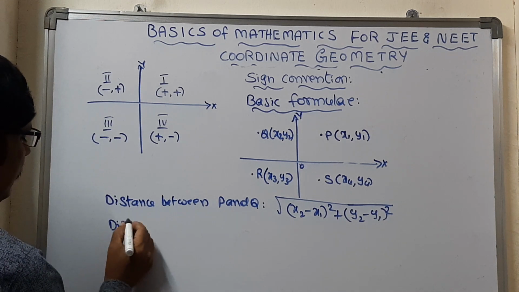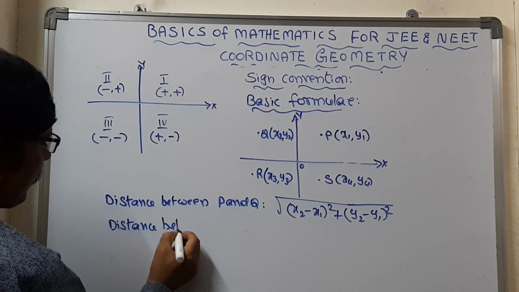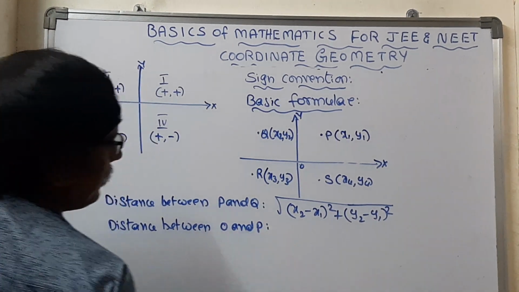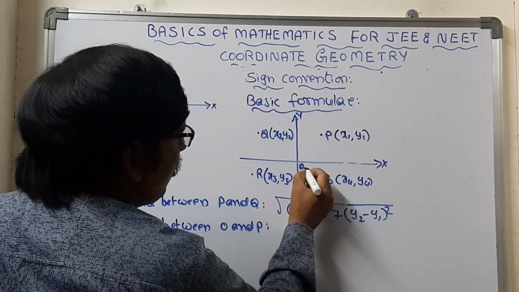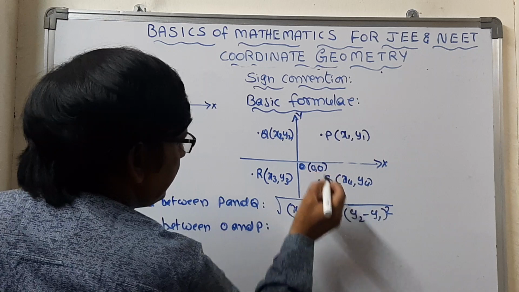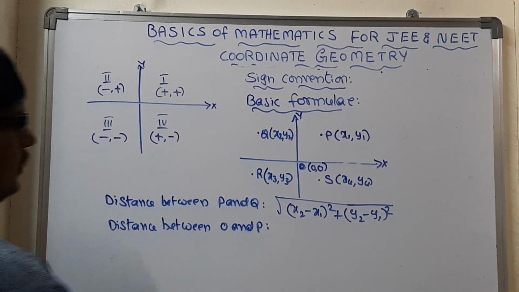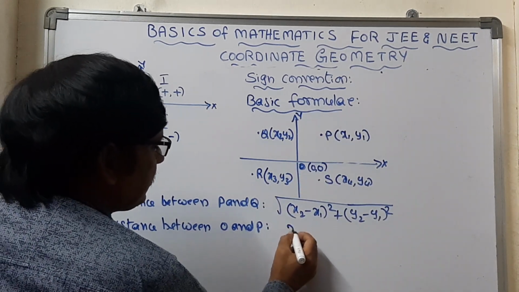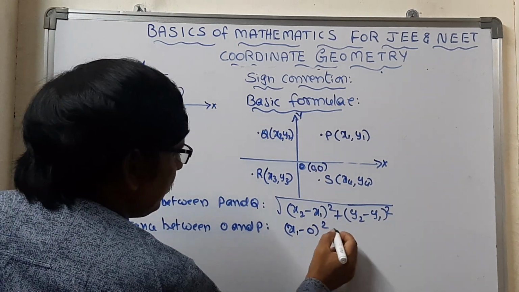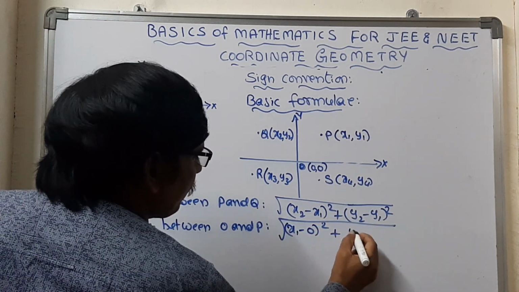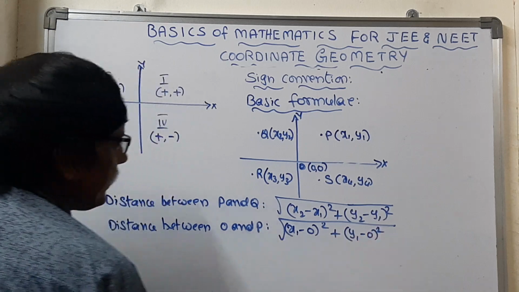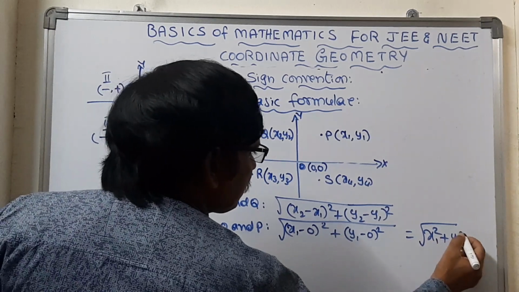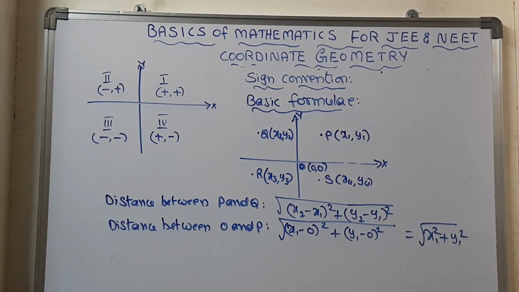Then the next one is the distance between O and P. What are the coordinates of O? The coordinates of O we can consider as 0 and 0. So then what will happen? Now we are going for P, right? So what we can take is x1 minus 0 whole square, under the square root, plus y1 minus 0 whole square, which we can consider as the square root of x1 square plus y1 square. This is one basic concept.